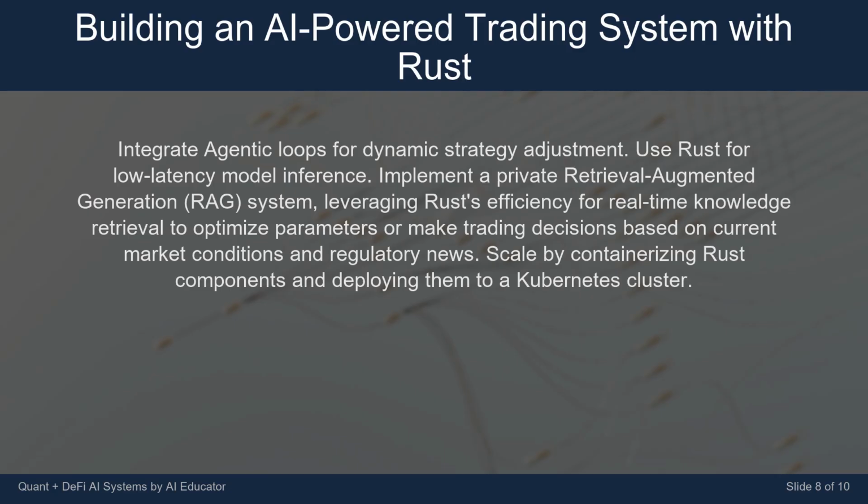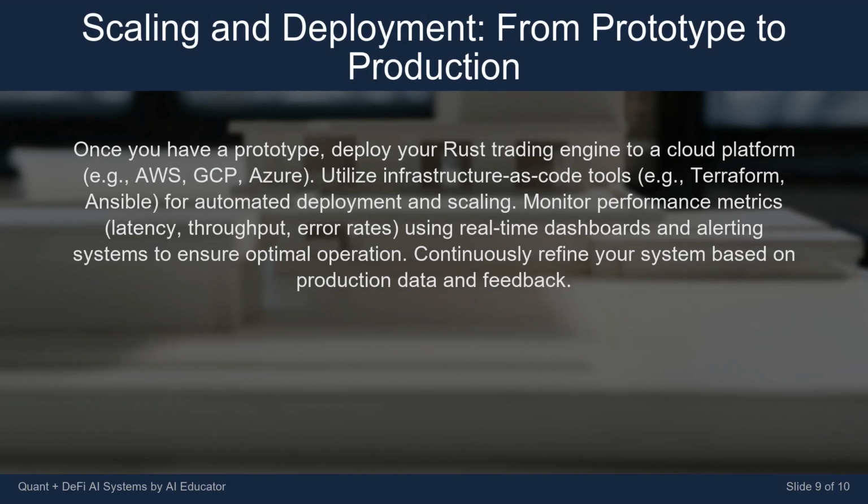Scale by containerizing Rust components and deploying them to a Kubernetes cluster. Once you have a prototype, deploy your Rust trading engine to a cloud platform, e.g., AWS, GCP, Azure. Utilize infrastructure as code tools, e.g., Terraform, Ansible, for automated deployment and scaling.